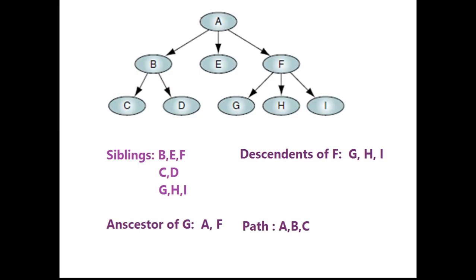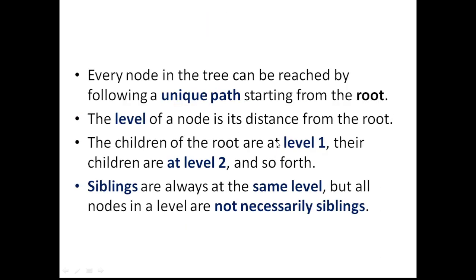And you can clearly understand that siblings are always in the same level, but the nodes which are in the same level need not be siblings. For example, C, D, G, H, I are all in the same level, but C and D are siblings, G, H, I are siblings, but all the 5 are not siblings because their parents are different.